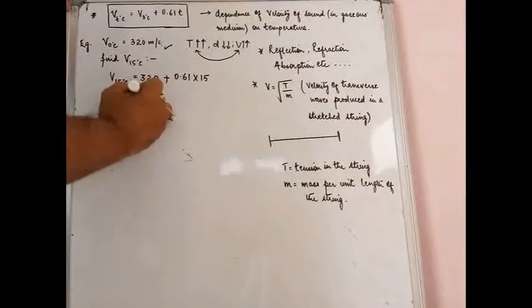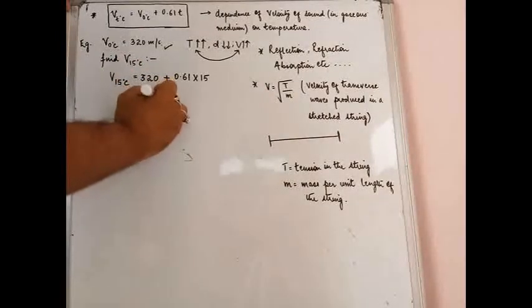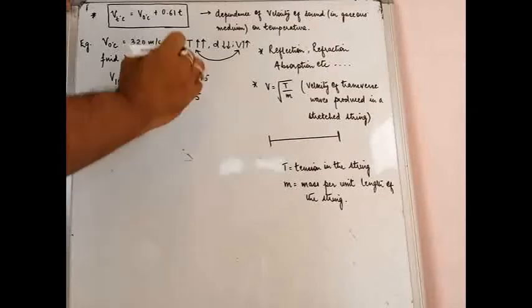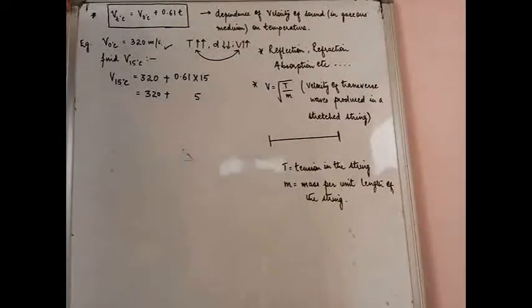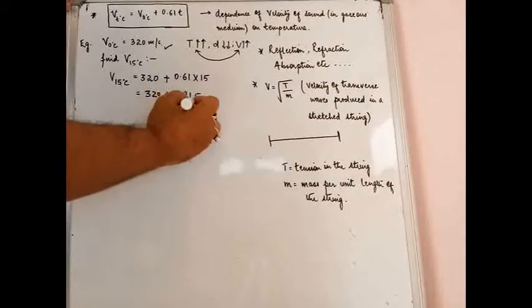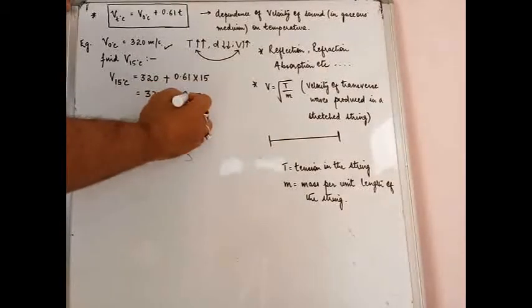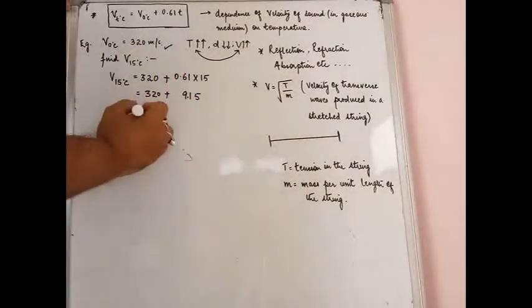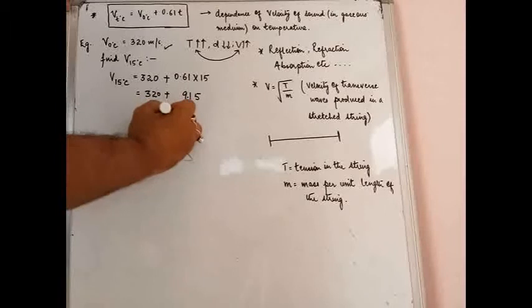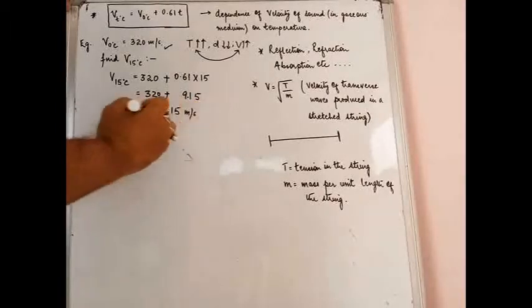If you calculate this, you will get 320 plus 15 ones are 15, carry 1, 15 sixes are 90 and 91. Two places of decimal, so I am going to put the decimal over here. So you are going to get 329.15 meters per second.